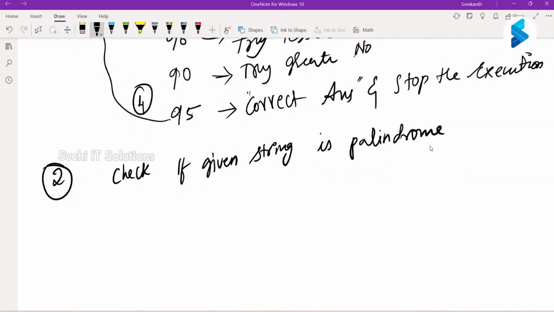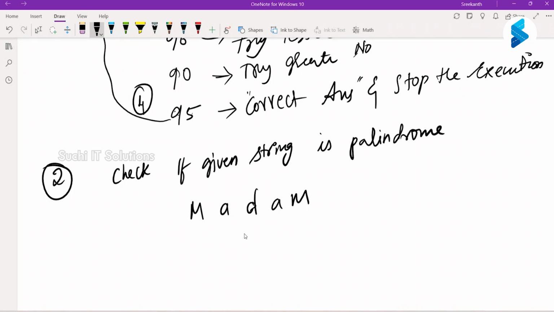to check if a given string is a palindrome. Now, what is a palindrome? A number or a string, even if I reverse it completely, it should read the same. For example, now for this word, whether I read it from here or I read it from reverse, is it the same?